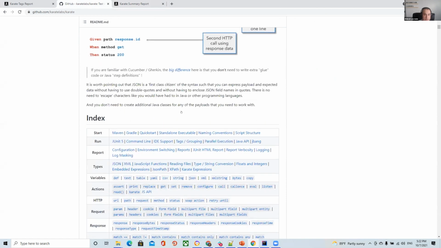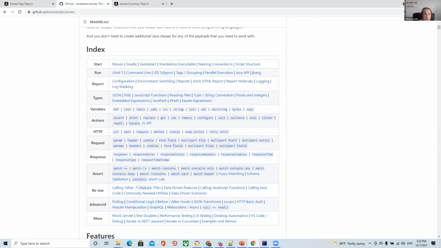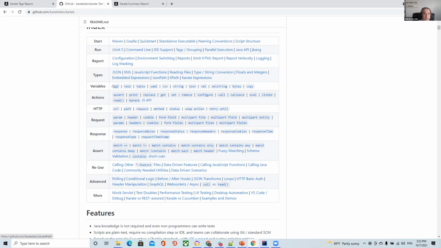It's possible to use a lot of different technologies with Karate, and usually Karate is based on Maven or Gradle. You can read a lot of documentation on how to use JS expressions, how to parse a response, how to handle variables, and how to set up your data files.